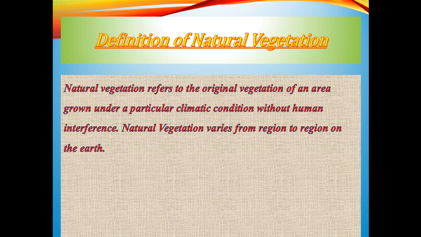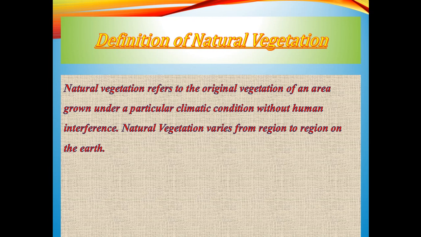Now just giving an example. When we move to any forest area, the species of plants or the flora that we can see are grown naturally. But if we move to an agricultural plot, there also we can see trees surrounding the field, the grasses are there, the crops are there. So what do you think? Can these be considered natural vegetation? No, it is not natural, rather it is a modified vegetation. It is a cultivated species.